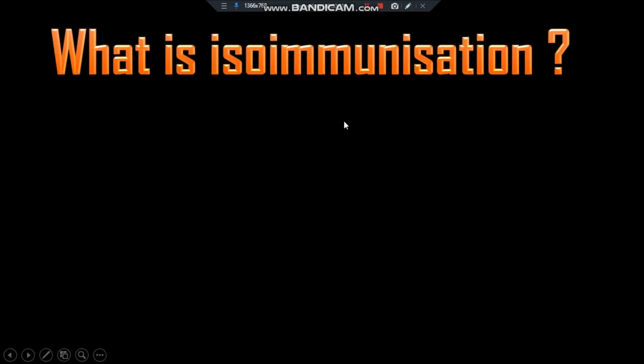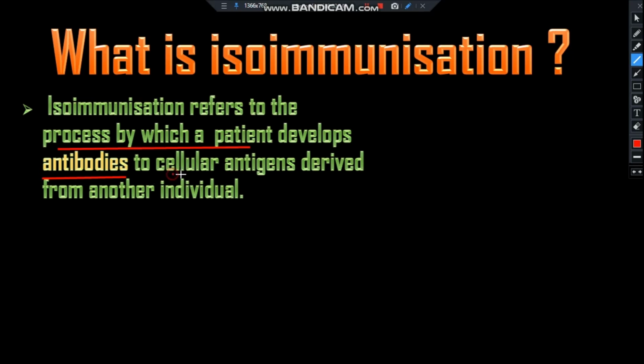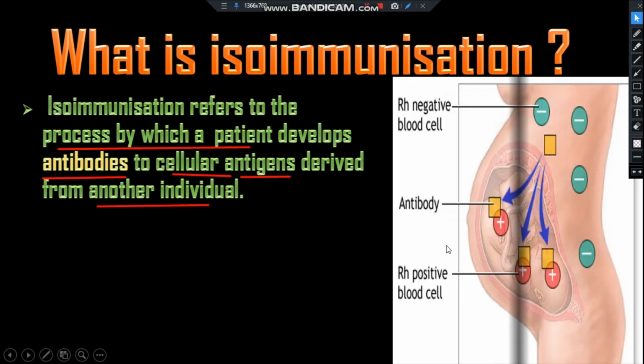What is isoimmunization? Isoimmunization refers to the process by which a patient develops antibodies to cellular antigens derived from another individual. That means here the mother's blood is Rh negative and the fetus blood, that means the baby's blood, is Rh positive.